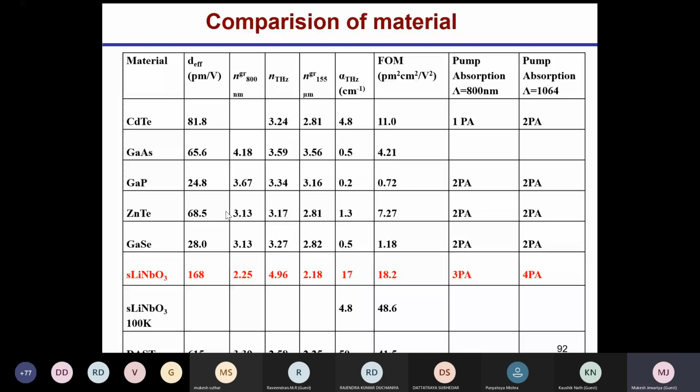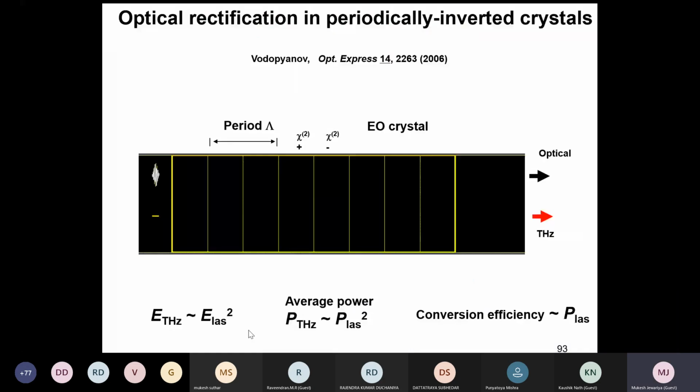So one thing is to satisfy the phase match condition. To satisfy it, we periodically structure the lithium niobate so that it has periods like this. In this, the phase match condition is satisfied, but the problem is that when you shine this optical pulse here, on one period you get a single cycle, but on another period it gets multi-cycle, and multi-cycle terahertz gives narrow bandwidth terahertz.